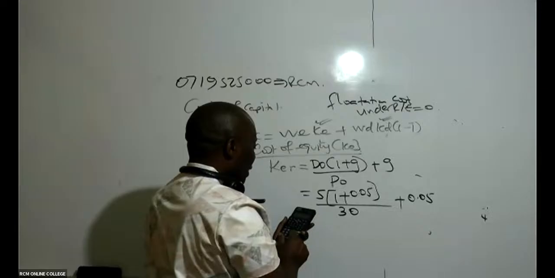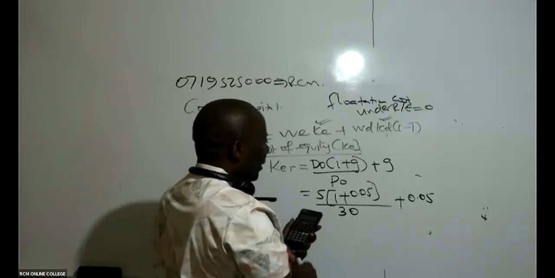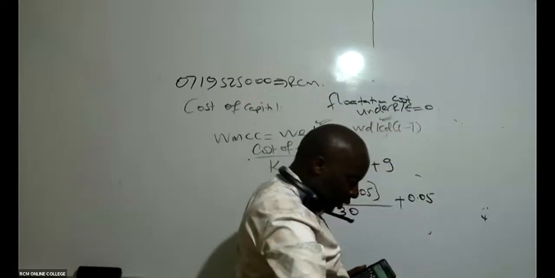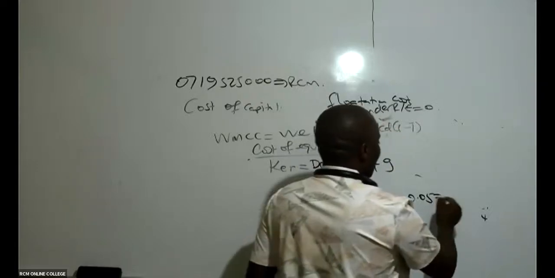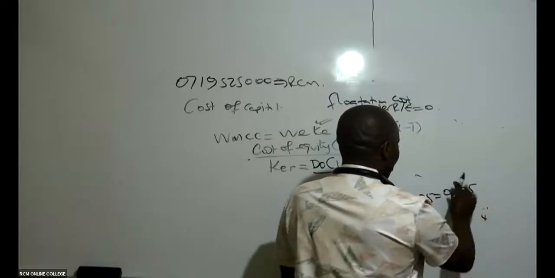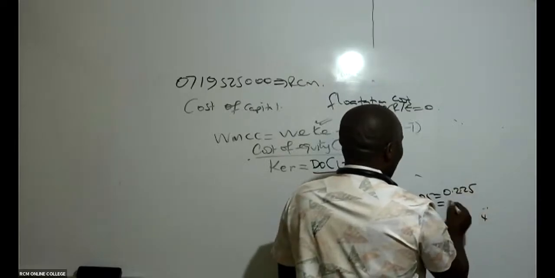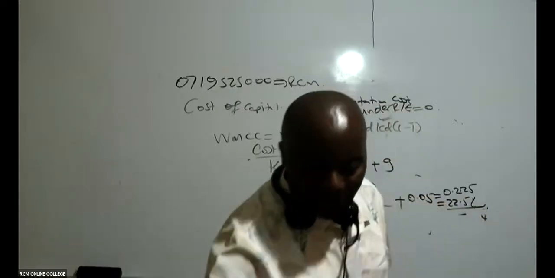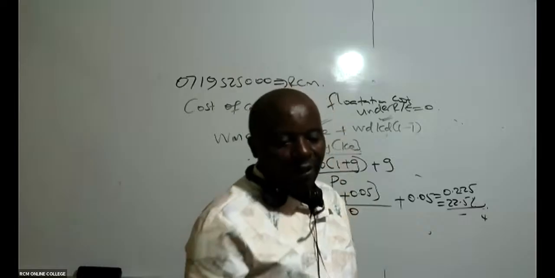This gives 0.225, which is the same as 22.5%.